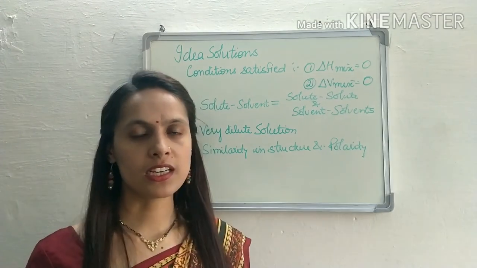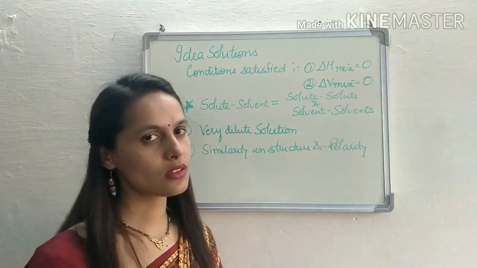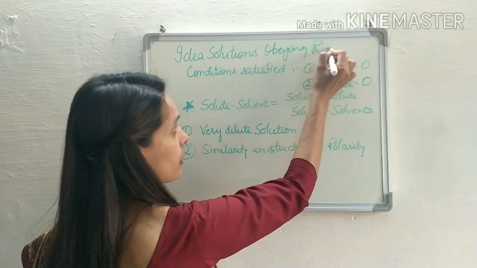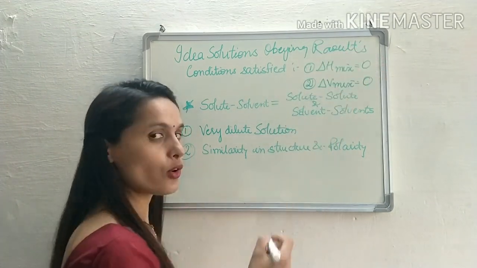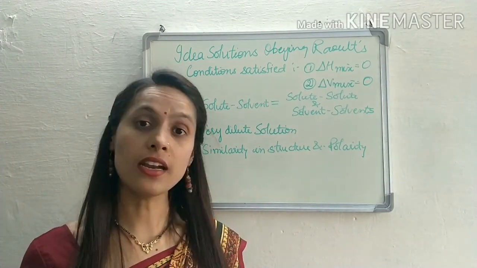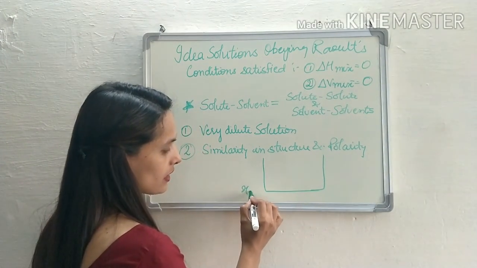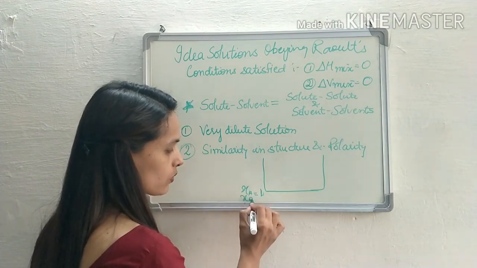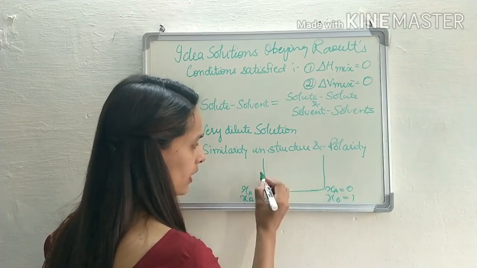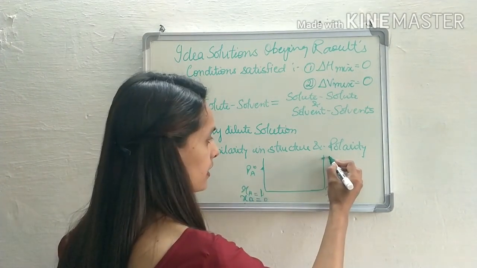Now the fourth thing we study about the ideal solution is the graph. We are saying that an ideal solution obeys Raoult's law, so the graph is similar to that which we studied in Raoult's law. If I draw a graph here, xA equals 1, xB equals 0, and xA equals 0, xB equals 1. Here it is PA naught, the vapor pressure of A in its pure state. Here it is PB naught.